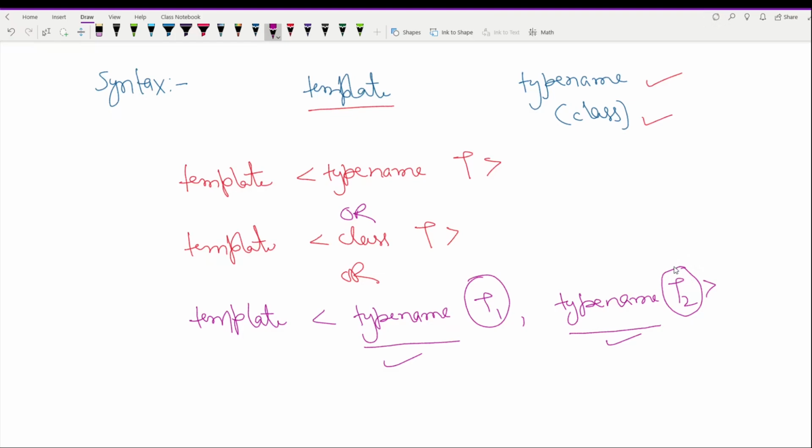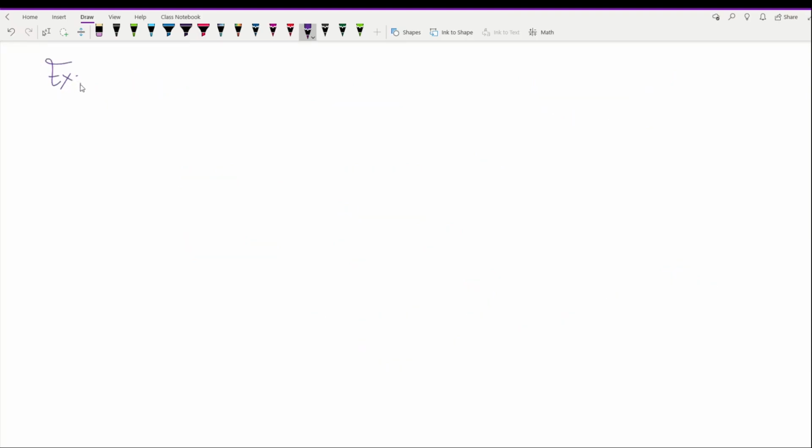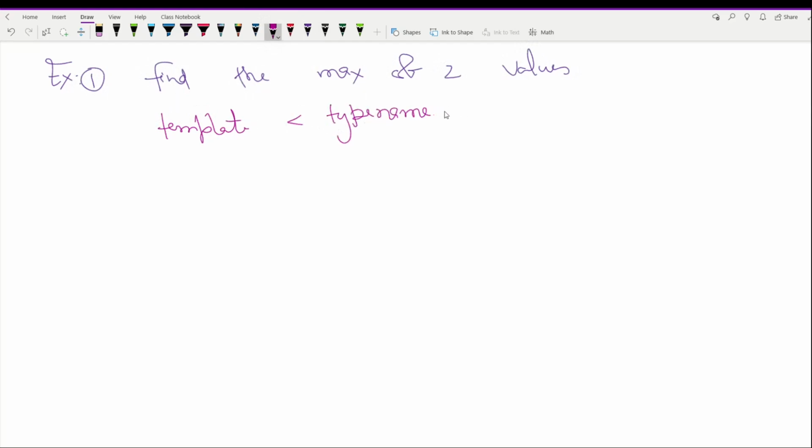Now let's understand the whole concept using a simple program where we will find the maximum of two values. So here is example 1. We first write template, then typename, and as this function is going to have all values of the same data type, we are only taking one parameter, which is T. So this T could be integer, float, character, or anything else.